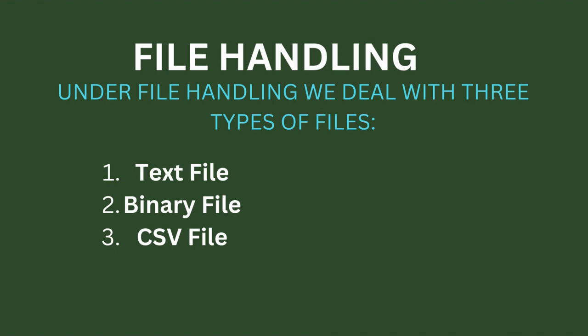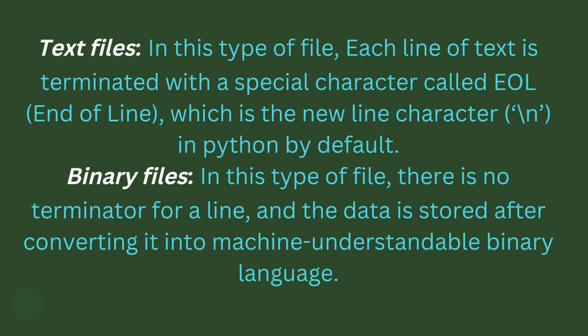Now let us have a look on file handling. Under file handling, we have three different types of files. First is text file, then is binary, and the third one is CSV. Now, it is important to differentiate between text files and binary files. Under text files, each line is terminated by a special character known as EOL or end of line. Whereas in binary files, there is no terminator for lines. In text files, the file is stored under .txt or .docx format. In binary files, they are stored in .bin or .dat files.